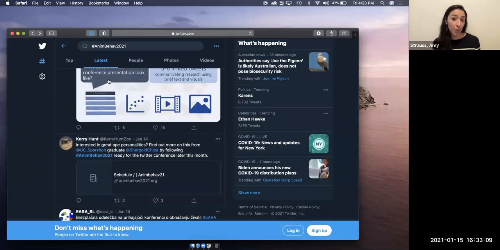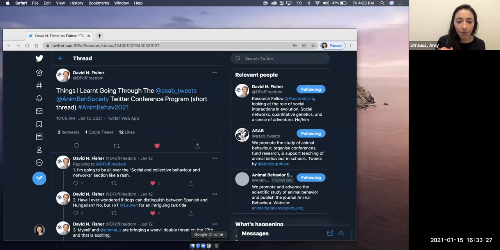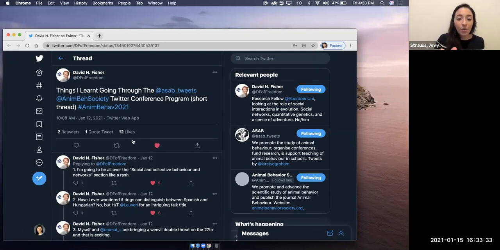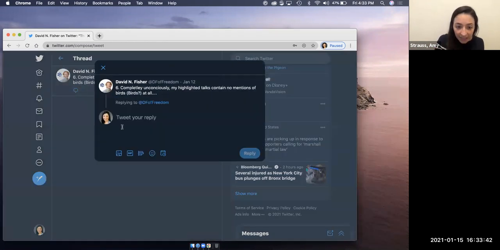As a non-Twitter user, you can engage in the conference by searching the hashtag and reading through all the presentations. But if you want to actually interact with the scientists or the other viewers who may be commenting on these threads, you have to make a Twitter account. I'm just going to show you what that looks like. I have another browser here where I am logged into my personal Twitter account, with the same thread showing here. Now that I'm logged in, if I want to ask a question at the end of the thread or presentation, I click on this bubble and it links down here to where I can type in my question. And I hit send. David N. Fisher would see that and he could then respond to my question.